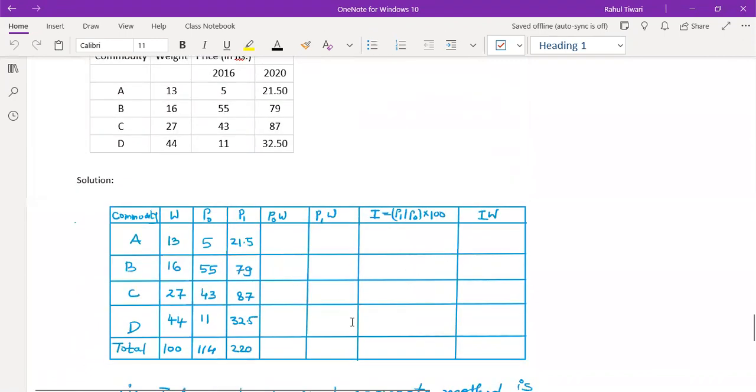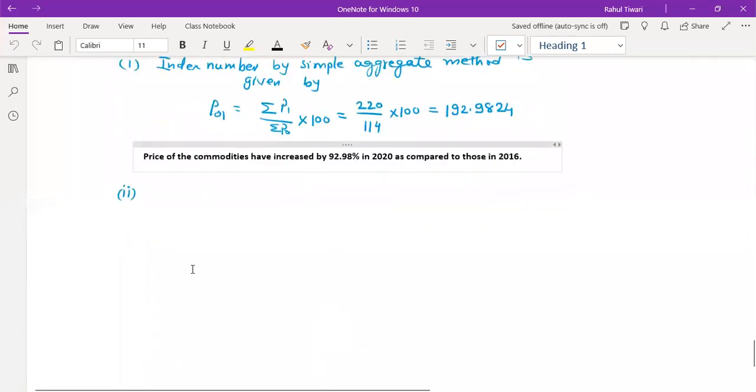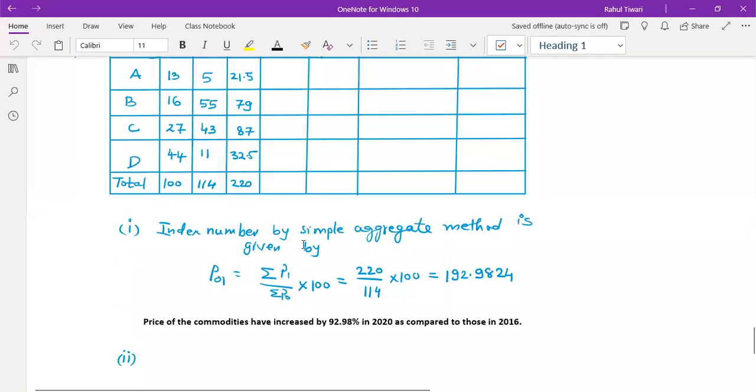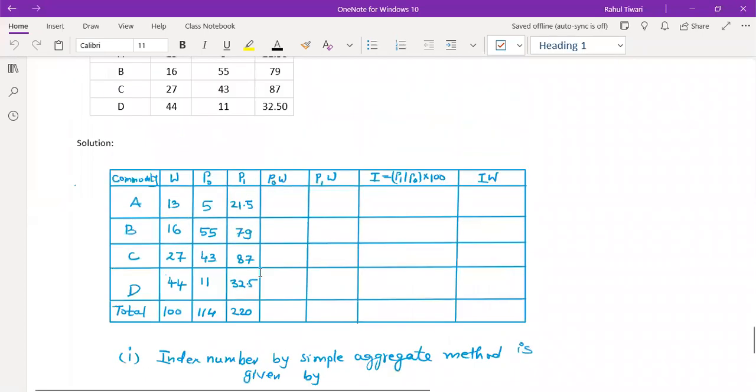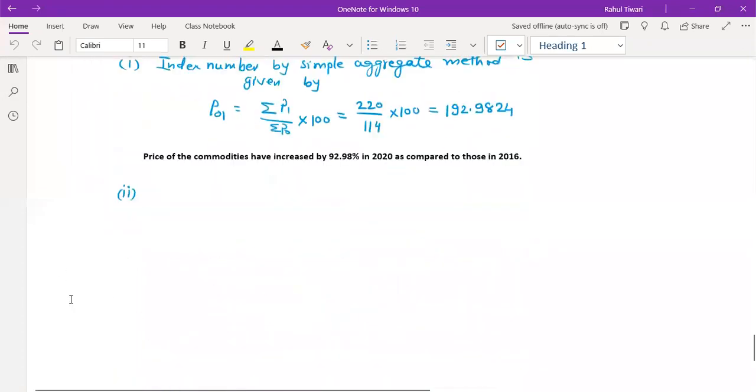Last class we discussed some standard index numbers. I think this is something I have skipped, so you can verify your answers with the help of your friends. Let us write down a little bit of theory from yesterday's class. We have seen how to solve the problem, and let's see in this session how to write all the theoretical part of your standard index numbers.